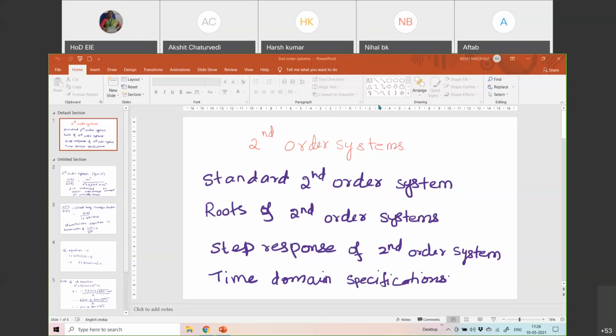Now, we have seen in the previous class about the first order systems, general first order systems, and we understood there are two responses giving the output of a system. One is the steady state response, the other one is the transient response. Transient response is the one which will be there when the system starts, and after some time it settles down and decays. And then the steady state continues and it reaches the final value and stays there forever.